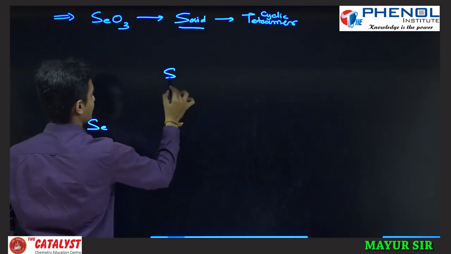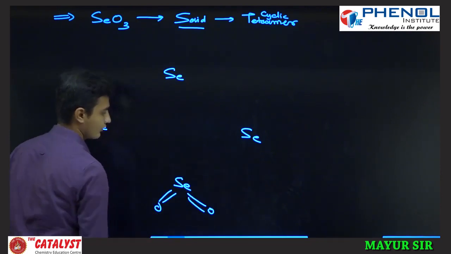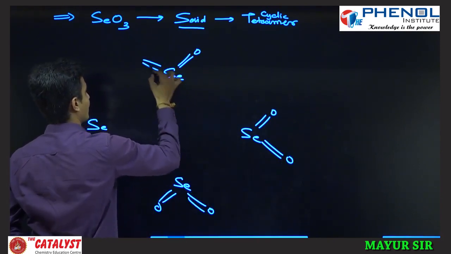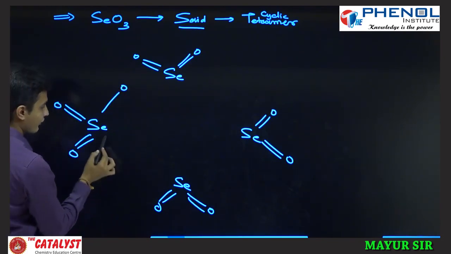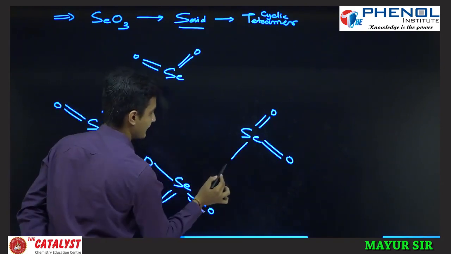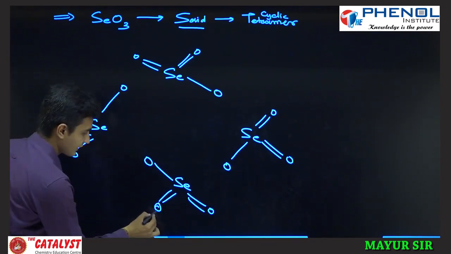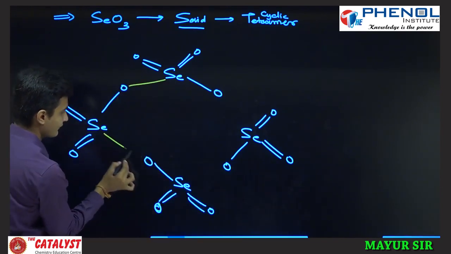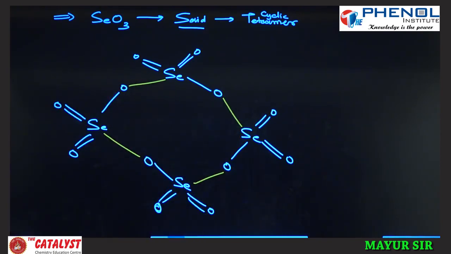Selenium 2 times and 4 times. A double bond O is there, double bond O is there, and likewise double bond O is there. Again I am writing one more oxygen atom for each selenium. Now I'll join those oxygen atoms. This oxygen is bonded with the selenium, here selenium and selenium. So this is what is called the cyclic tetramer of SeO3 in the solid state.